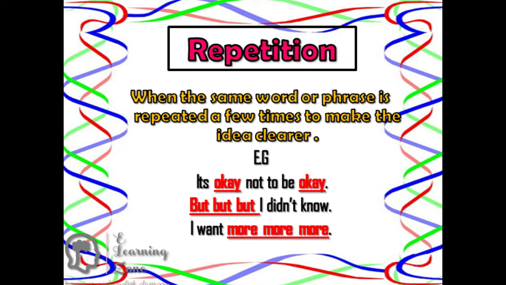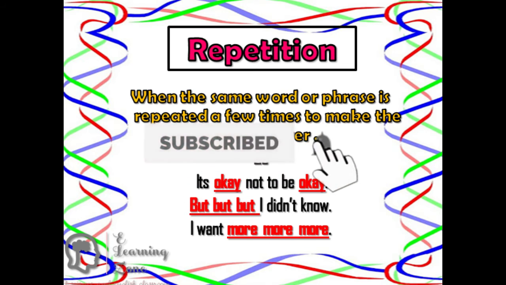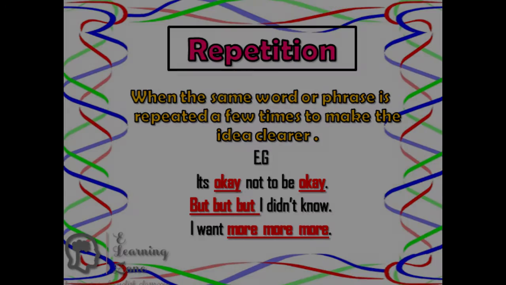Repetition. In simple language, it is an action that repeats itself again and again. When the same word or phrase is repeated a few times to make the idea clearer, it is known as repetition in terms of figures of speech. For example, it's okay not to be okay. We are repeating the word okay again and again. Or, I didn't know. I want more. So this is repetition. In poems we use the same word again and again, so the poetic device taken there is repetition.